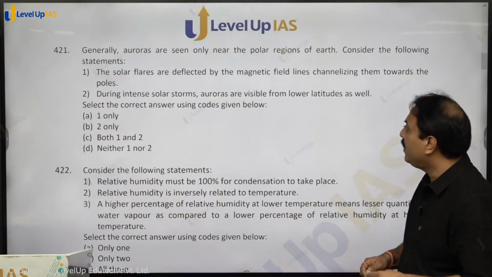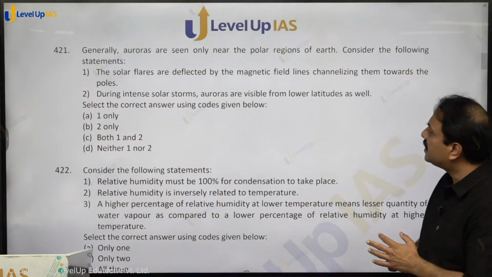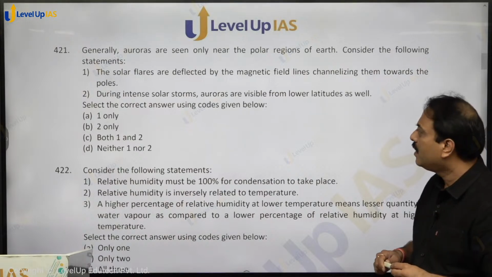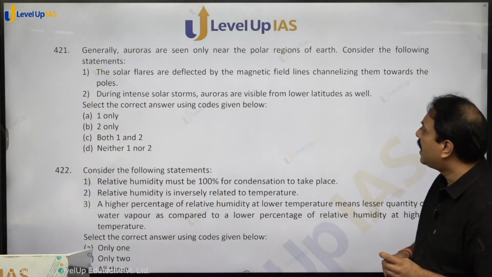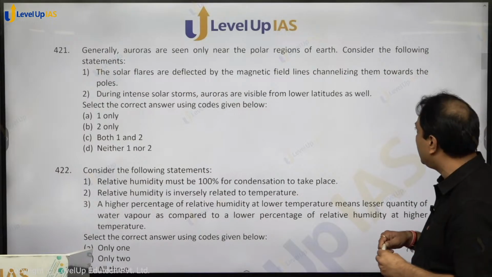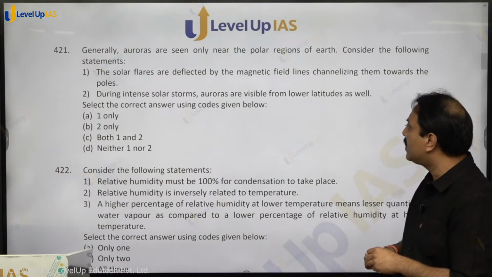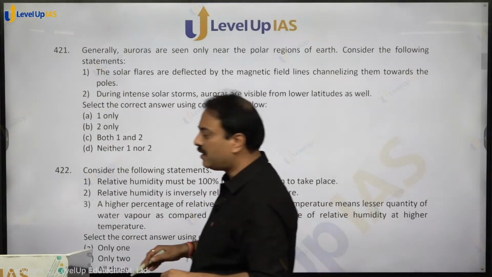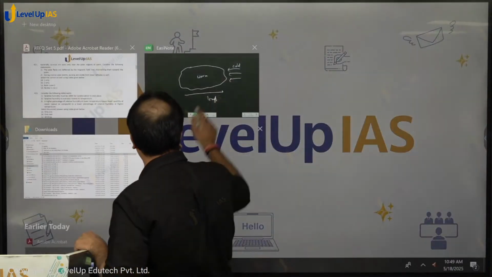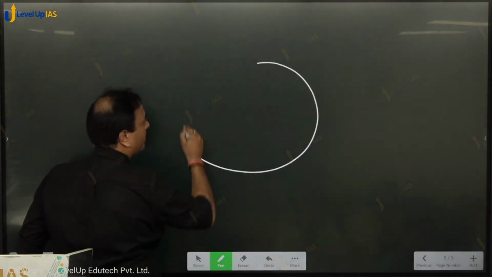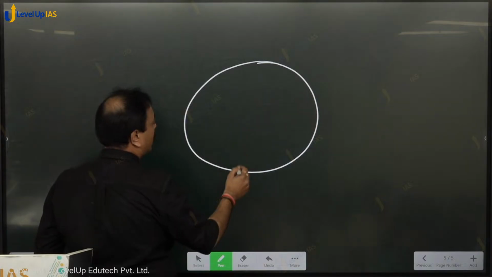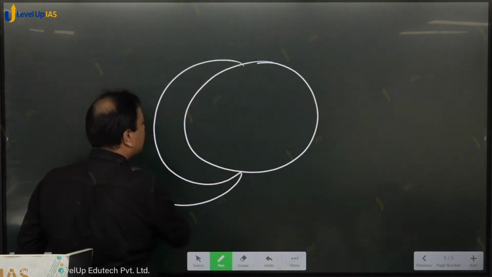Generally, auroras are seen only near the polar regions of the earth. Consider the following statements. The solar flares are deflected by the magnetic field lines, channelizing them towards the poles. During intense solar storms, auroras are visible from lower latitudes as well. So what exactly happens over here? Magnetic field lines are like this.